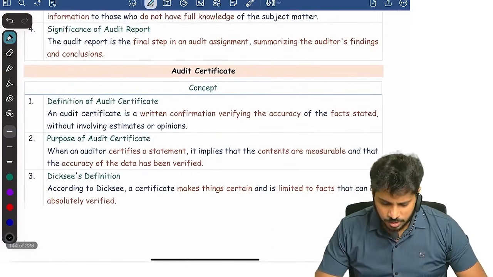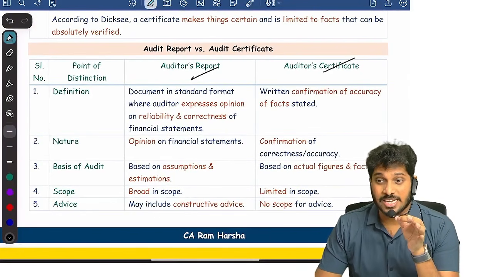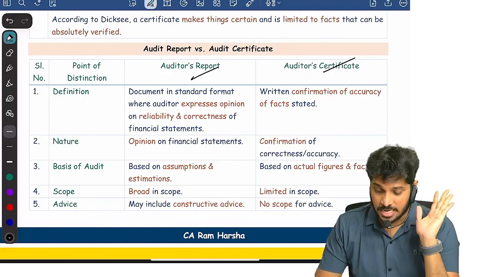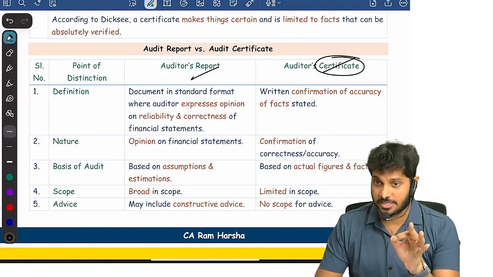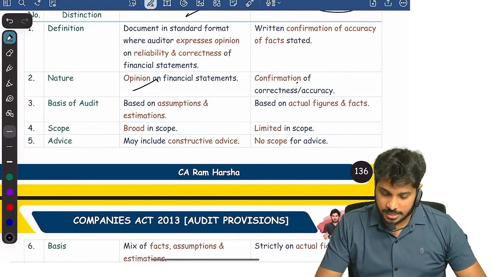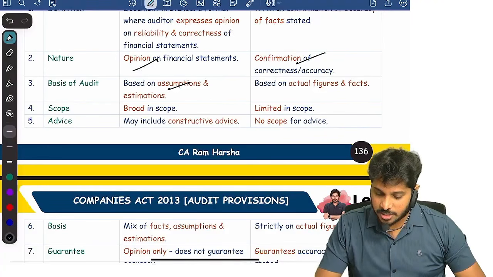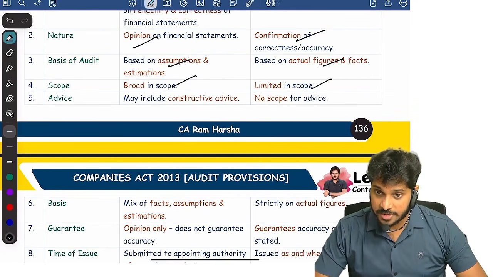But now here, what is an audit report and what is an audit certificate? A report contains an opinion. Opinion is a reasonable assurance. Reasonable assurance is a high level of assurance, but not a guarantee. A certificate is an absolute assurance. A certificate is about a fact. An opinion is a confirmation based on assumption, whereas a certificate is based on actual figures and fact. Audit report is broad in scope. Certificate is limited in scope.